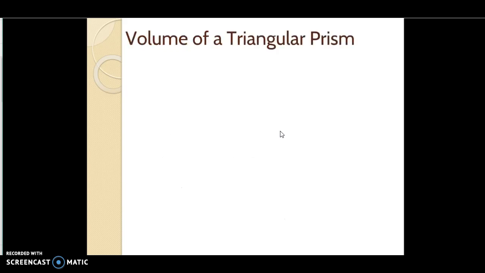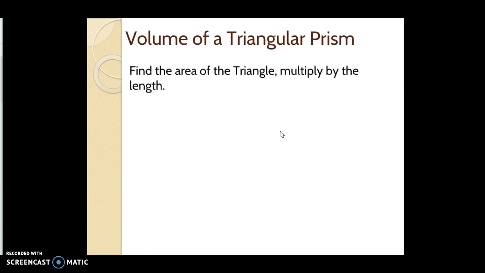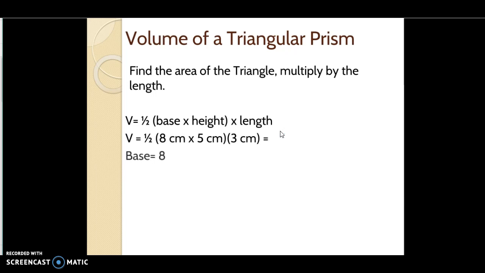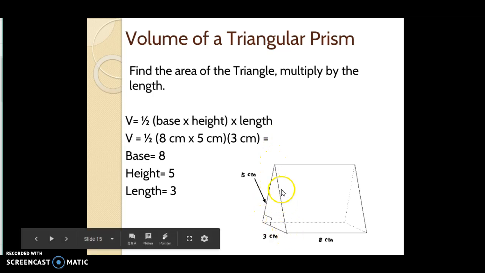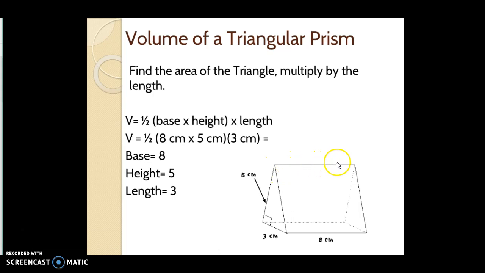So the last shape to talk about is a triangle, and finding the surface area of a triangle is a little more tricky. Finding the volume is really not that much harder. You just have to take into consideration the length of the prism. So I'm going to pull all this up so we get to our picture. When we're finding the volume of a prism, first we figure out the area of the triangle, and just like we did with the cylinder, then we measure the height or length of it.